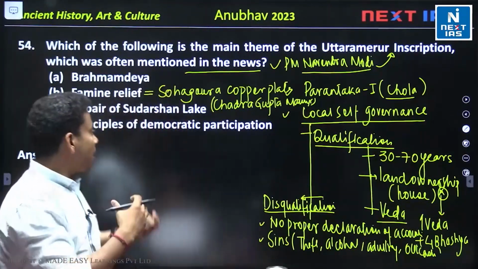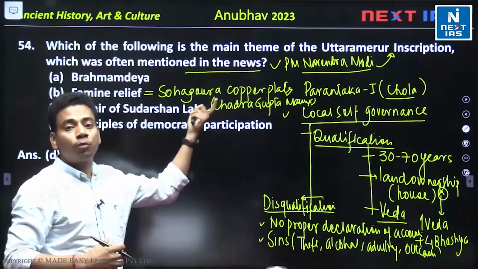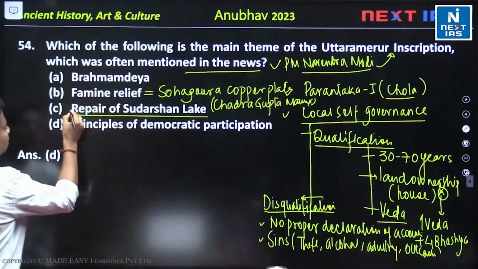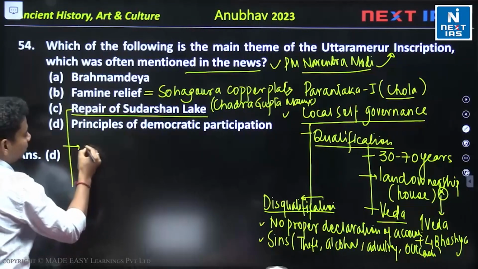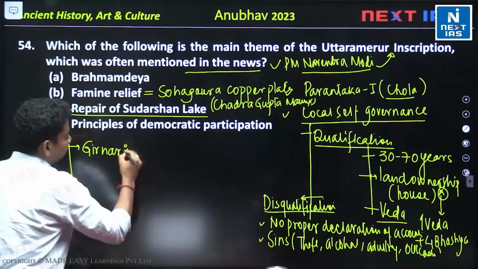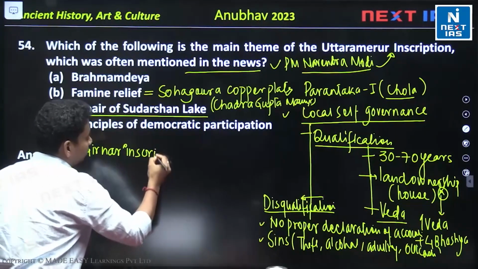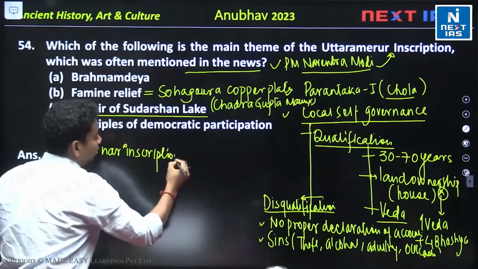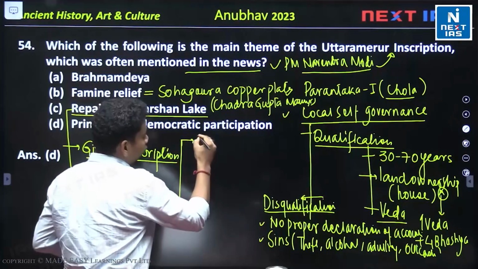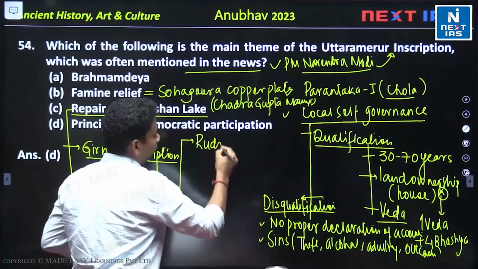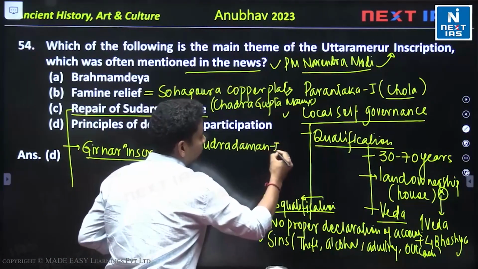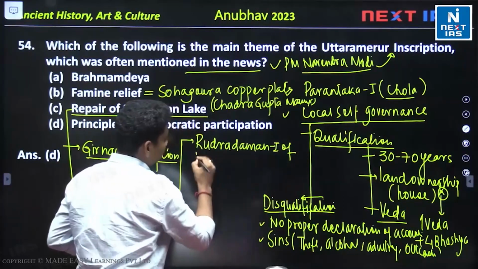ओके, तो ये आपका मेंशन है वहां पे. सोहागुरा कहां पर है? गोरखपुर के आसपास. ठीक है. Then repair of the Sudarshan Lake, and this information was mainly there in the Girnar inscriptions. Girnar inscription. And Girnar inscription belongs to Rudra Daman 1. Rudra Daman 1 of Western Satrapas.